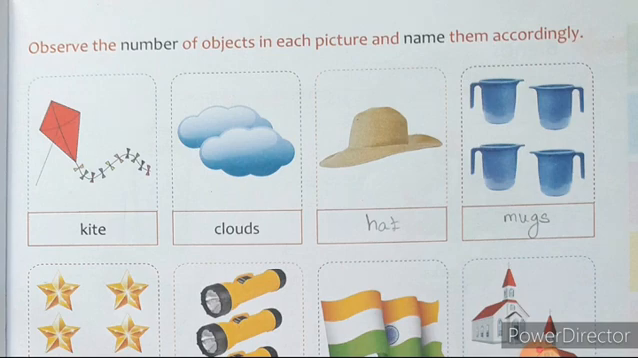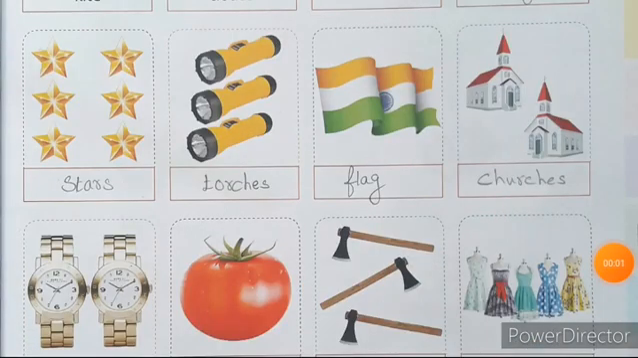Now read this line, children. Kite, clouds, hat and then mugs. According to the number of objects in each picture, you have to name it accordingly. Now look at the next image, children. What is this? Yes, it is star. How many stars are there? Count it, children. 1, 2, 3, 4, 5 and then 6. So 6 stars are there.